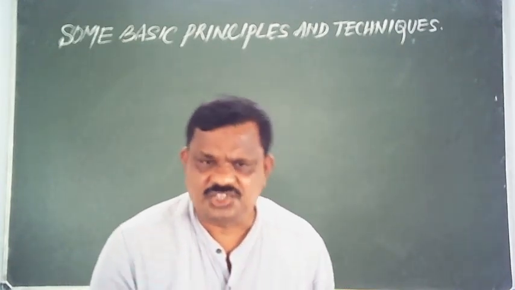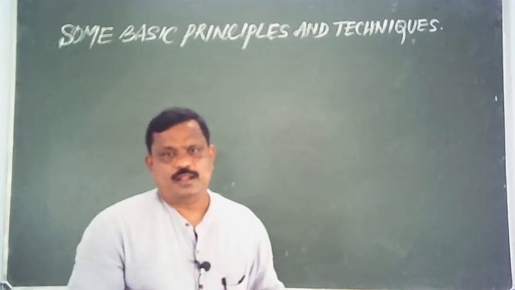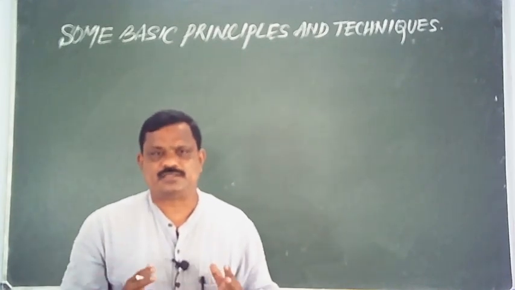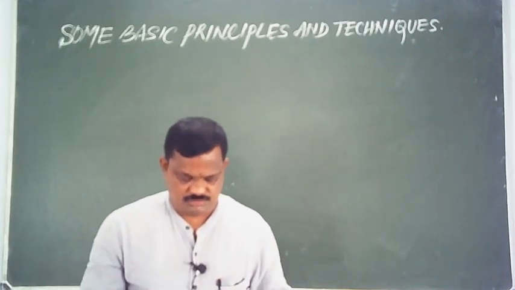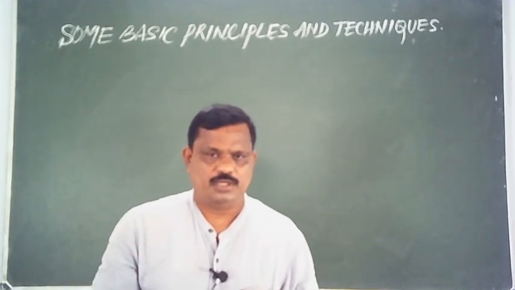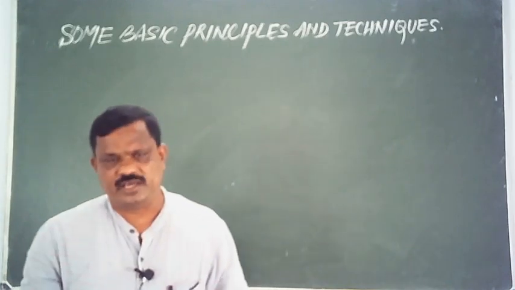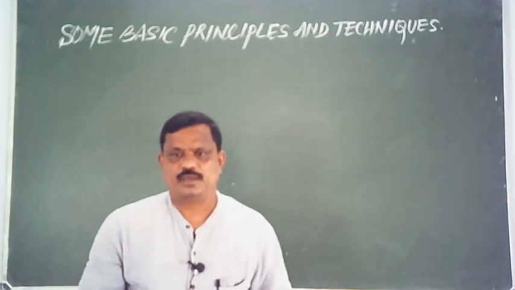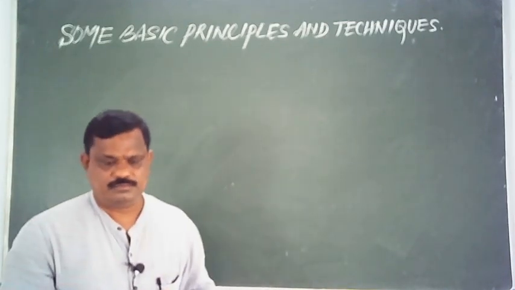So in this session, let me discuss hybridization. What is hybridization? Different types of hybridization shown by the carbon atom.